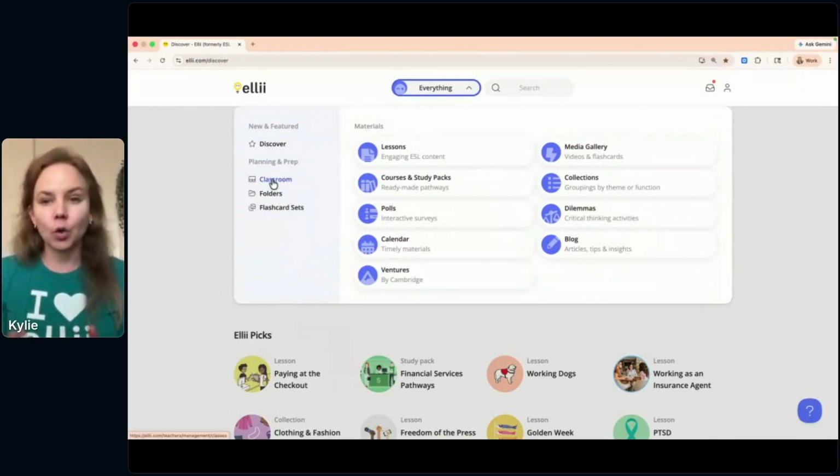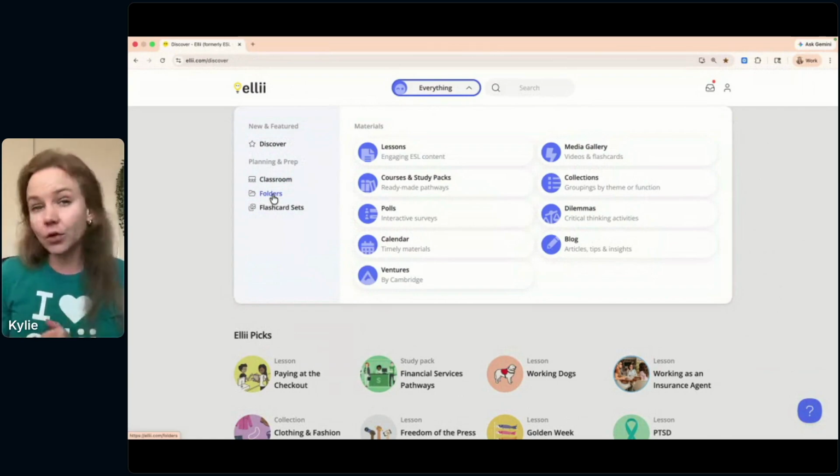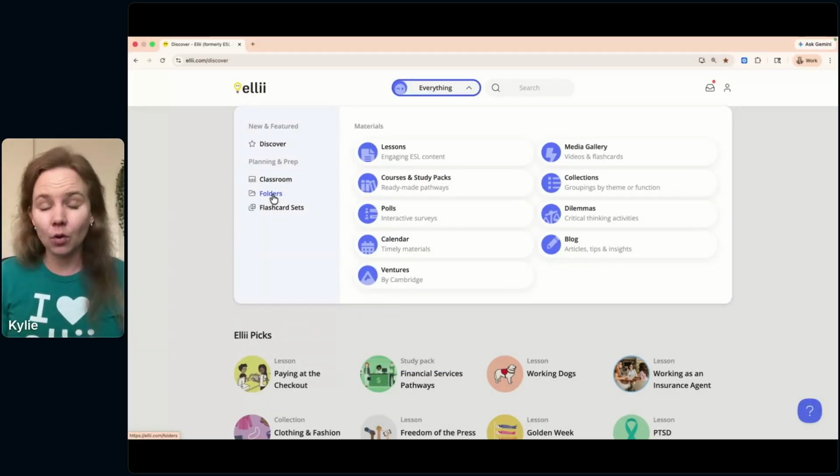This is where your classes live and where you can invite students. It's also where you can keep track and create folders. So folders are a great way to stay organized on the platform. If you see something you love or want to come back to, add it to a folder and you can easily find it again.